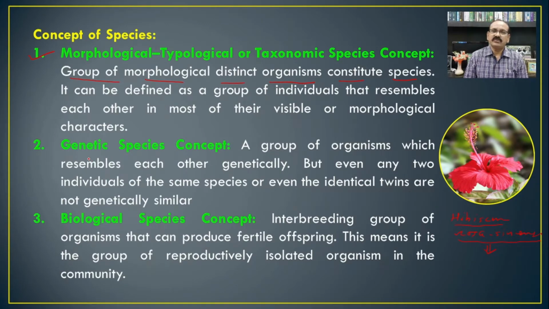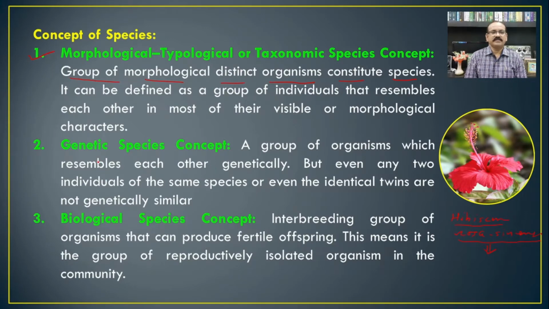Whenever we look at a community of plants, if there is a morphologically distinct organism or group of organisms, then that morphologically distinct group is considered a species according to the morphological, typological or taxonomic species concept.